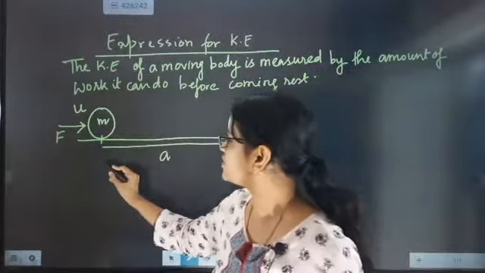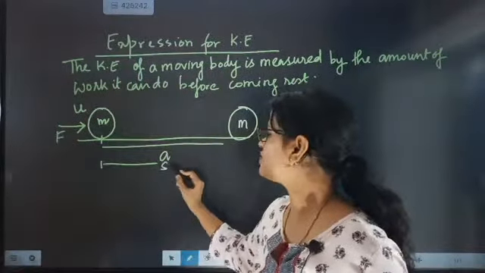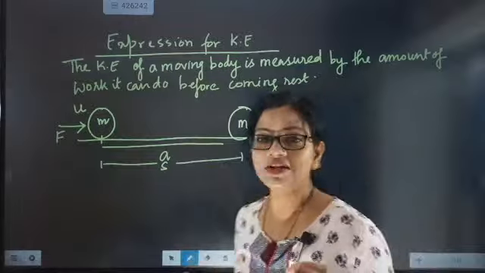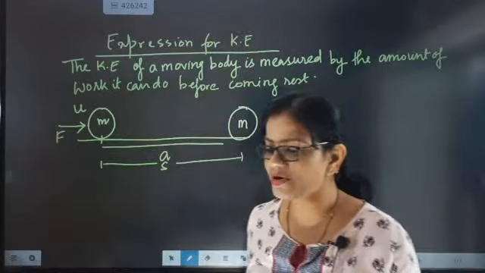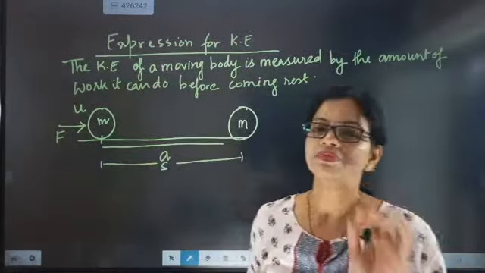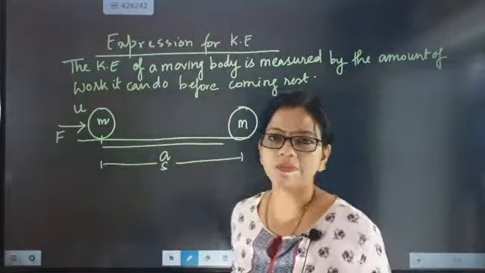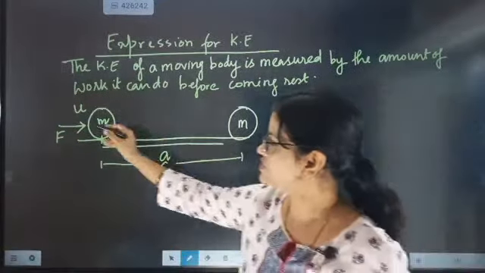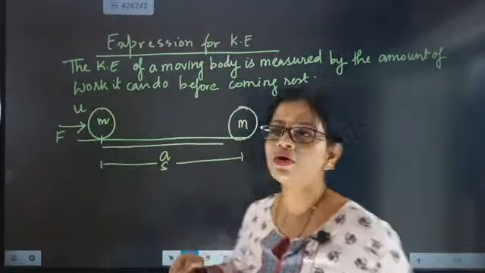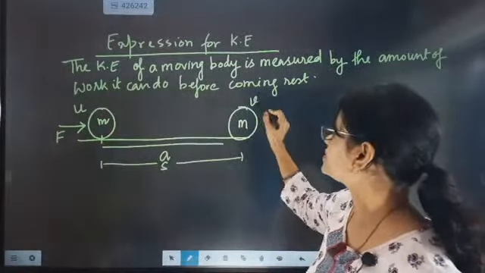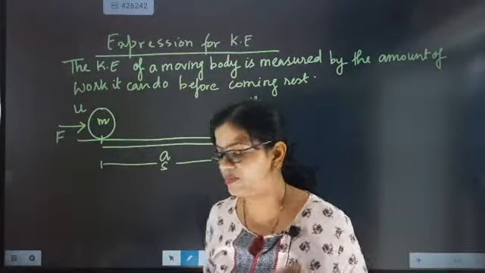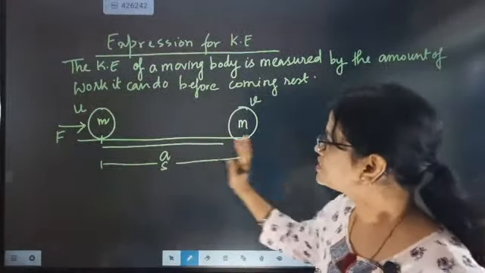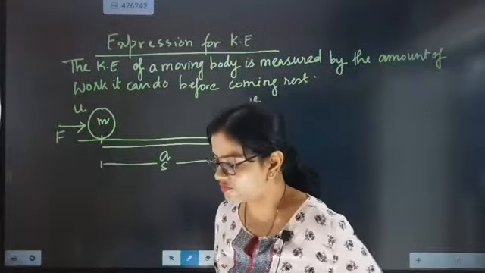The displacement of the body is S. The acceleration produced in the body will be A. Now the initial velocity of the body is u. What will be the final velocity? The final velocity of the body will be v. So this is the information we were looking for.